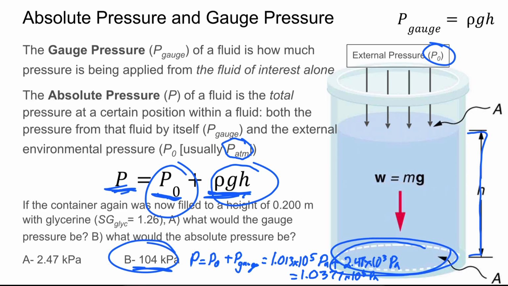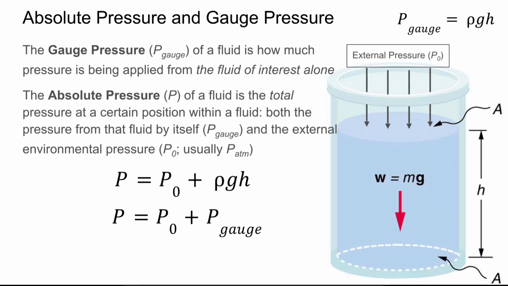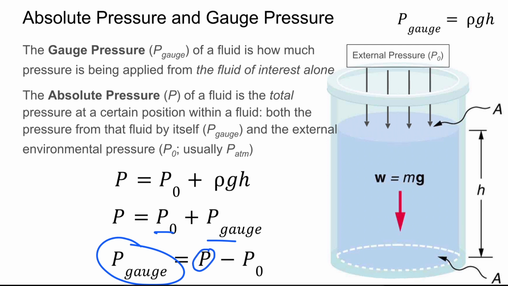So on the bottom of this glass right here, if this were made of glycerin, and if it was at a height of 0.2 meters, and the external pressure were PATM, just an atmosphere's worth of pressure, then our absolute pressure would be 1.04 times 10 to the fifth pascals, because our absolute pressure will equal our P naught plus our P gauge. And that means that our gauge pressure is actually just our absolute pressure minus our external pressure.